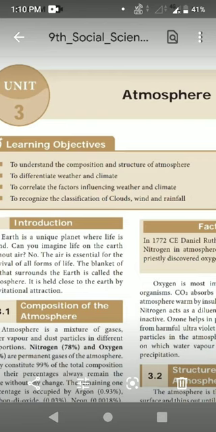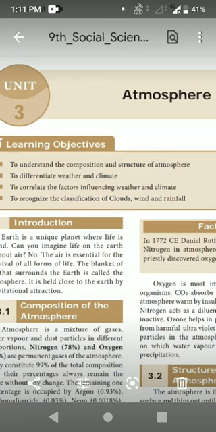Next, 78 plus 21, how much do you know? 99%, isn't it? So how much percentage remains? Only 1% is there. They are occupied by argon, carbon dioxide, neon, helium, ozone and hydrogen.